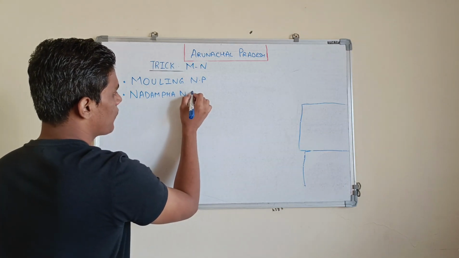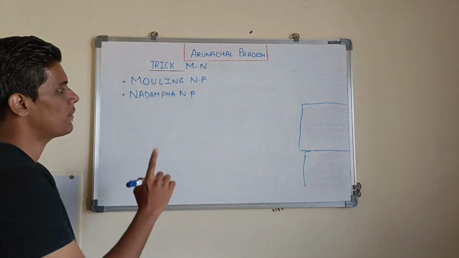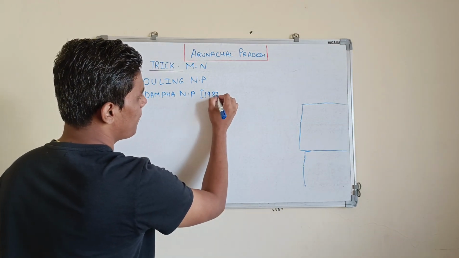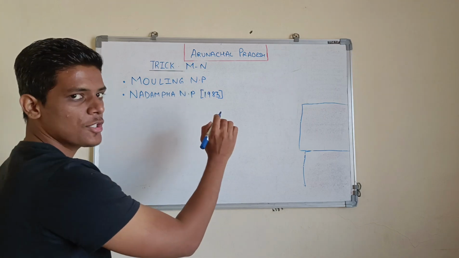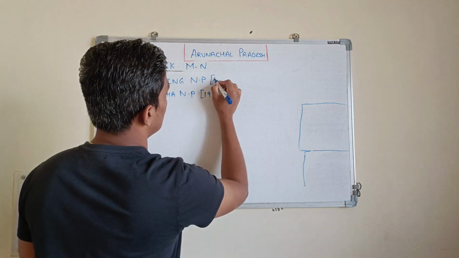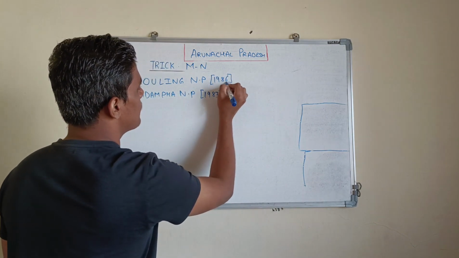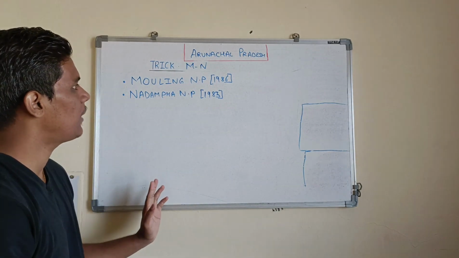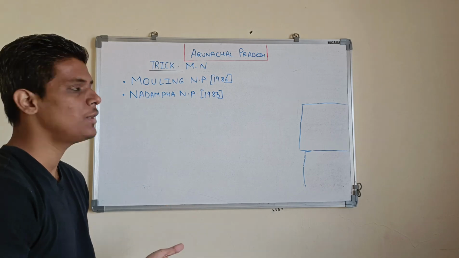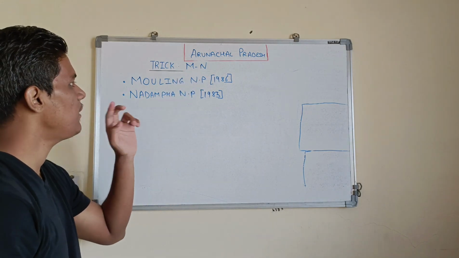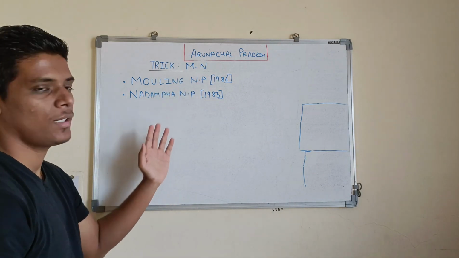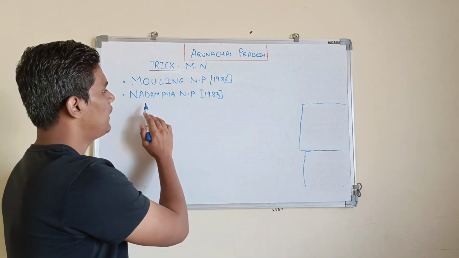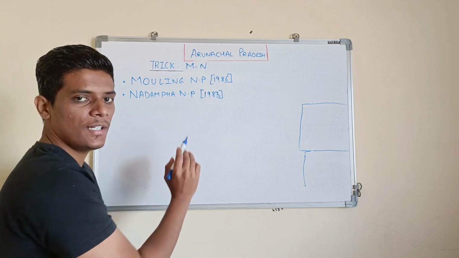Namdapha National Park was established in the year 1983, and Moling National Park was established in the year 1986. So in Arunachal Pradesh there are only two national parks, Moling and Namdapha. If you still get confused, you can remember the letters MN. M stands for Moling, N stands for Namdapha National Park. Moling was established in 1986 and Namdapha in 1983.